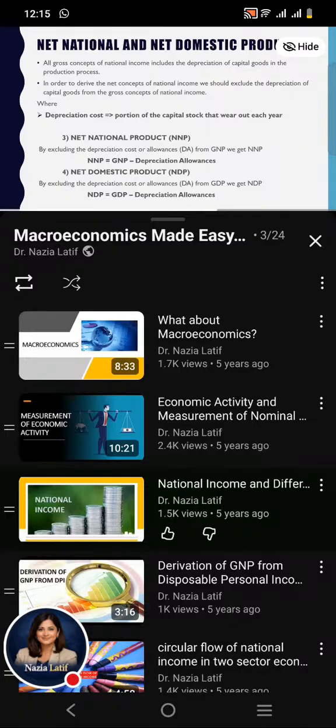In order to derive the net national product, or NNP, we should exclude the depreciation allowances from GNP in order to get the NNP. In the same way, we can derive the net domestic product by excluding the depreciation allowances from GDP. We would get net domestic product.